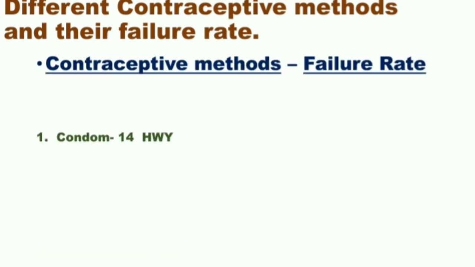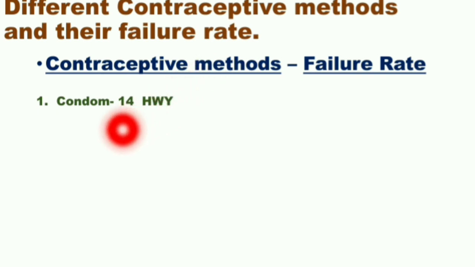Now come to the different contraceptive methods and their failure rates. Condom, its failure rate is 100 women year, but if we use condom consistently and properly according to the method of use, the failure rate can decline to 300 women year.